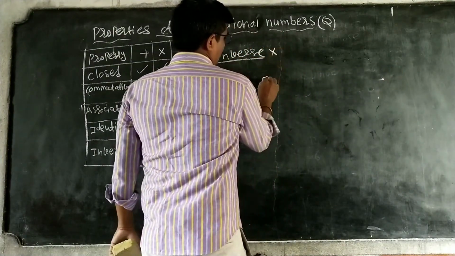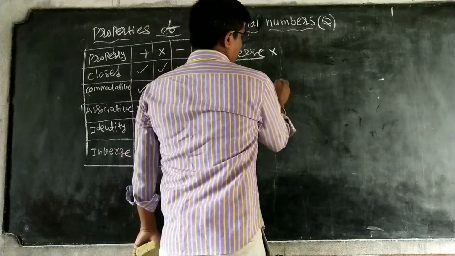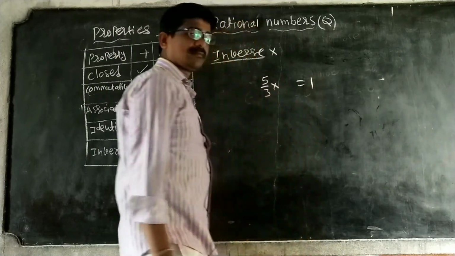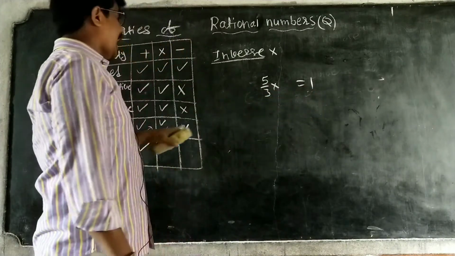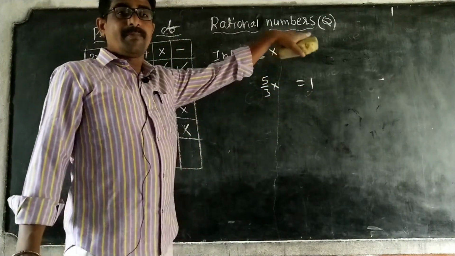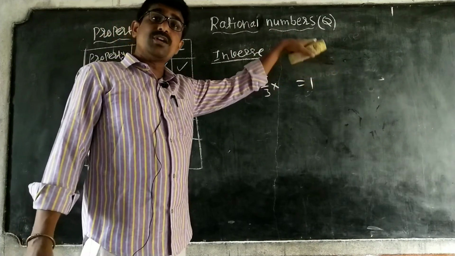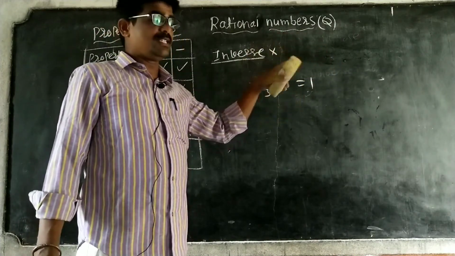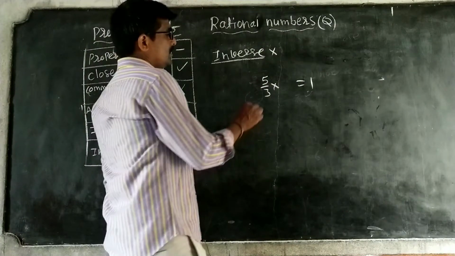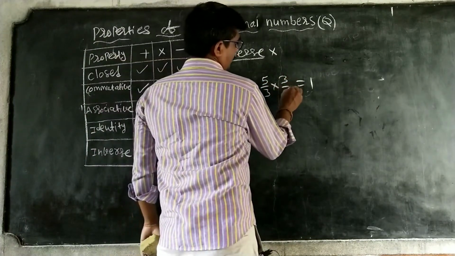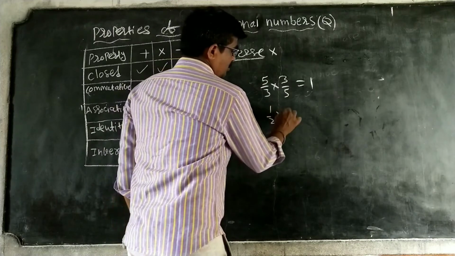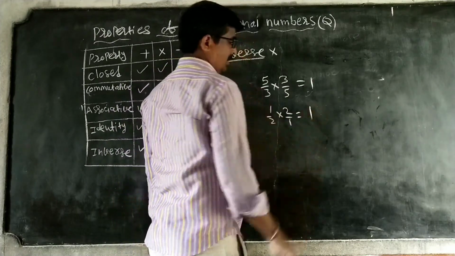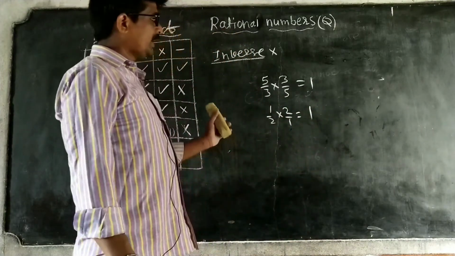Next, inverse under multiplication. Simple: 5 by 3 multiplied by 3 by 5, you get the result 1. 1 is the identity under multiplication. Previously we took 0, which is the additive identity. So 5 by 3 into 3 by 5 is equal to 1, or 1 by 2 into 2 is equal to 1. So you take any number.